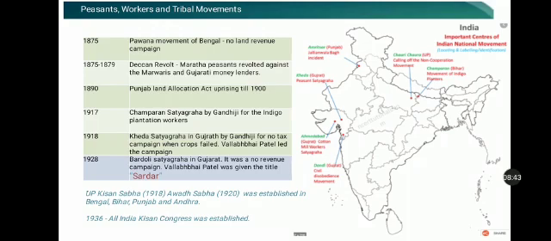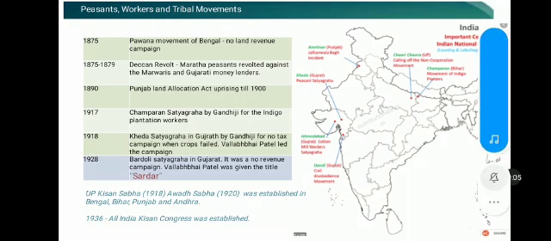And let's talk about two very important satyagrahas: the Champaran Satyagraha, which occurred in the year 1917, and the other one called the Kheda Satyagraha. Why are these two satyagrahas important? This is important because these were led under the leadership of Gandhiji. So let's talk about Champaran Satyagraha.